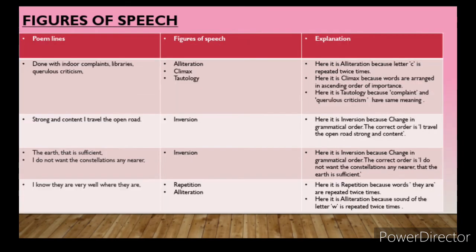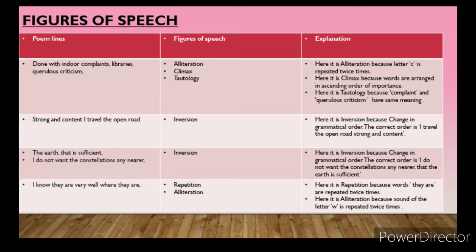Okay, next slide. Can everyone look into it? Second stanza, third line: "Done with indoor complaints, libraries, querulous criticism."